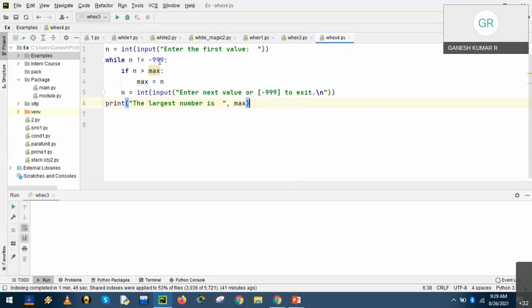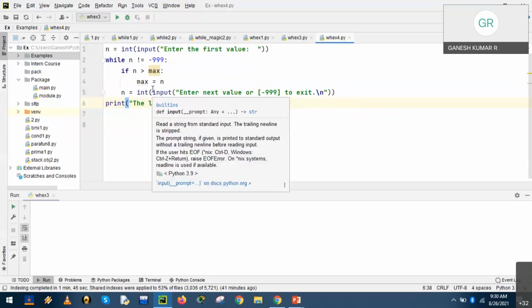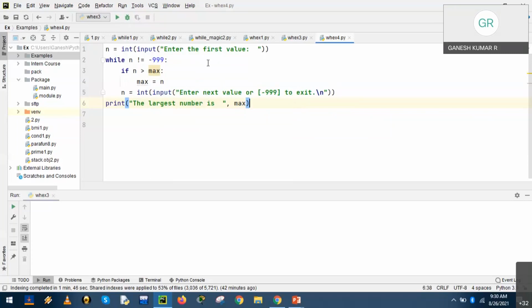While n is not equal to 999, it will take the first value, and that value is assigned as max. Take the second value, compare, and the greater value will be assigned to max. Take the third value. So as long as 999 is not entered, we will be asked to enter inputs. First input, then the second input, the third input, fourth input, fifth input.